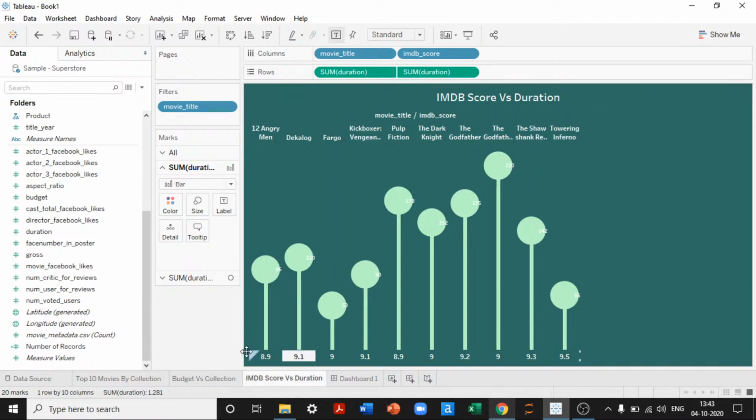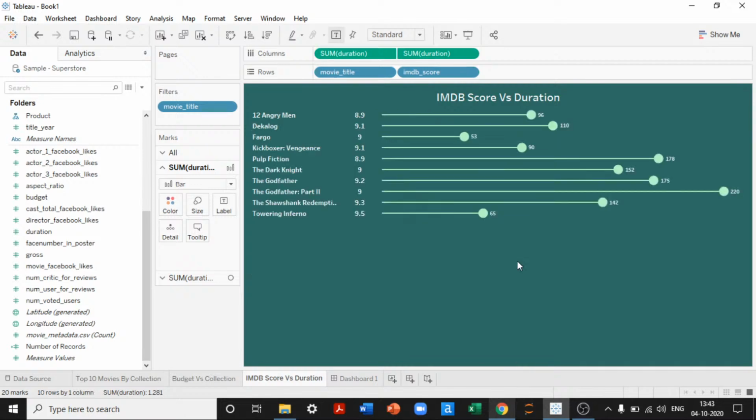We are seeing the movie reviews, but I think this seems to be very neat and clean. So we have a lollipop chart which will say the duration about each and every movie with the top 10 IMDb scores. What we are having here is the movies with top 10 IMDb scores.